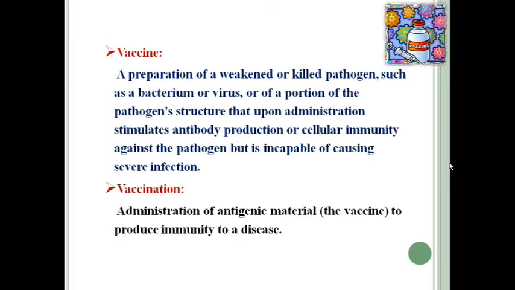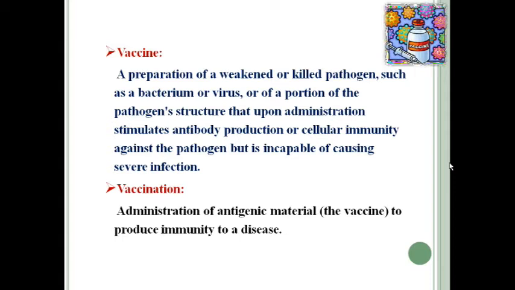A vaccine is a preparation of a weakened or killed pathogen, such as a bacterium or a virus, or a portion of the pathogen structure that, upon administration, stimulates antibody production or cellular immunity against the pathogen but is not capable of causing severe infection.